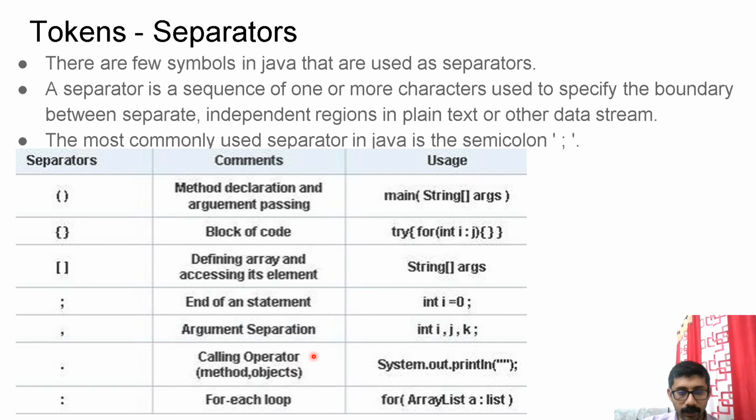Dot operator is the calling operator, as in System.out.println. It is used to separate the class name from the object name or package name. Then colon, used in for-each or in the conditional operator.